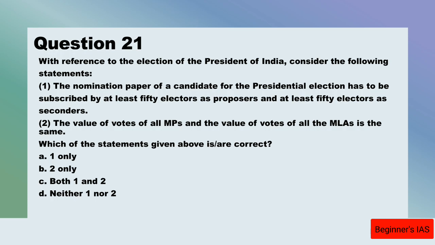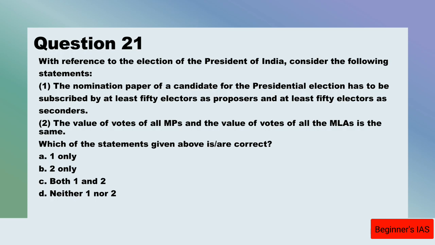With reference to the election of the President of India, consider the following statements. One, the nomination paper of a candidate for the presidential election has to be subscribed by at least 50 electors as proposers and at least 50 electors as seconders. Two, the value of the vote of all the MPs and the value of the vote of all the MLAs is the same. Here we have to identify the correct statement. If you take statement number 1, yes, this statement number 1 is correct.